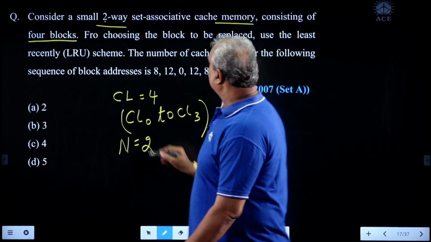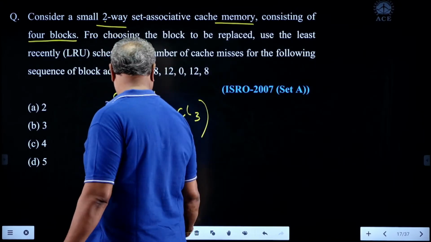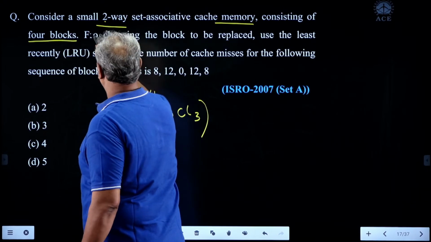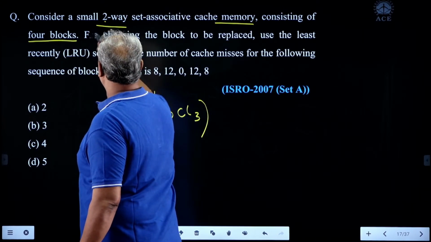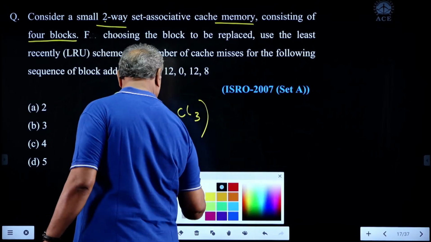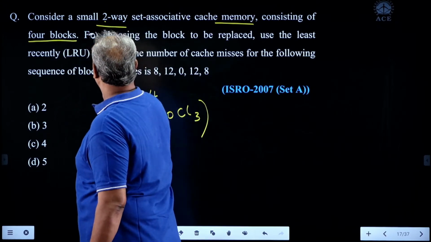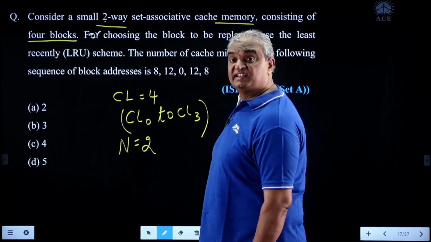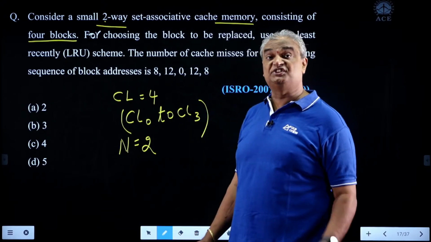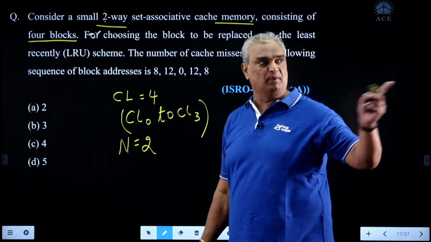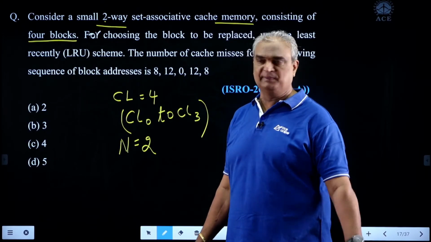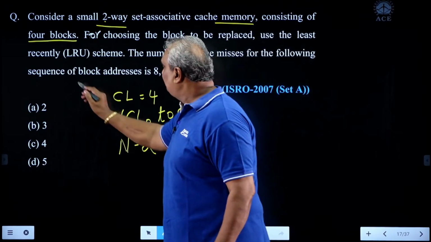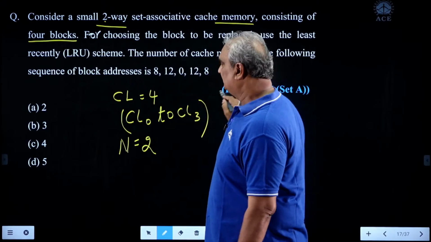Next, for choosing the block to be replaced, it uses the LRU technique. LRU means least recently used, meaning the block which has not been referenced by the processor for the longest time will be selected for replacement. The number of cache misses for the following sequence of block addresses is dash.